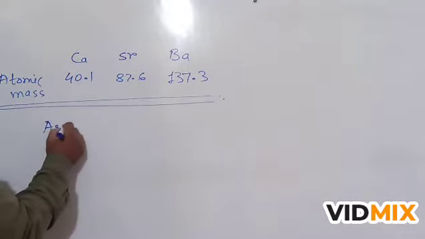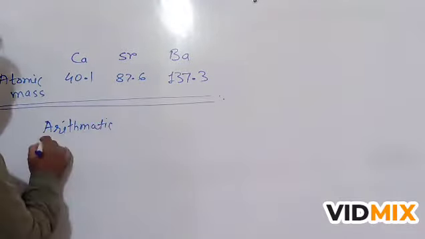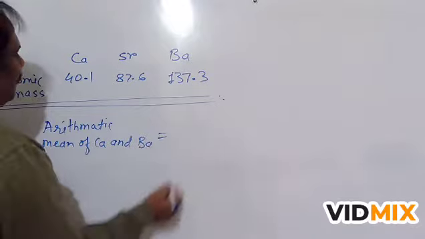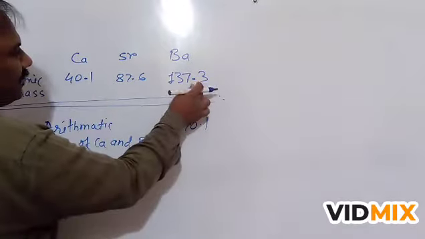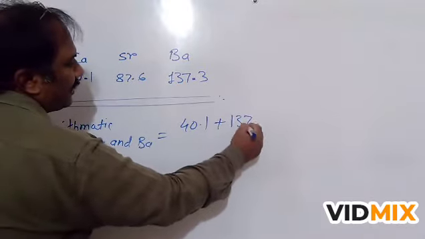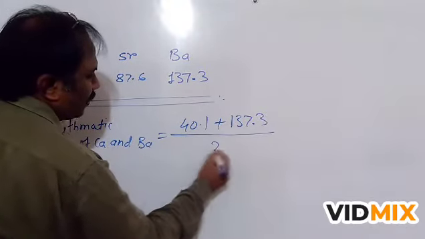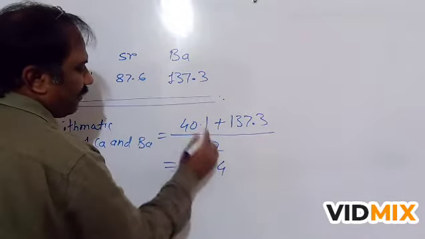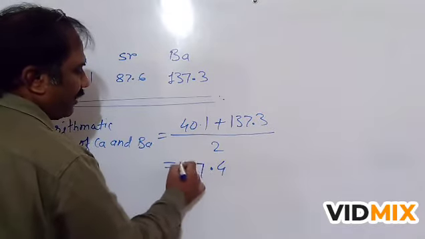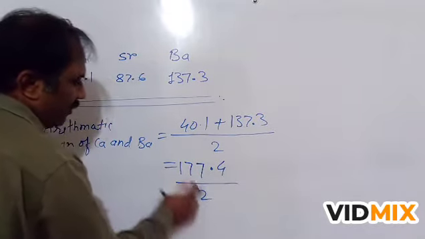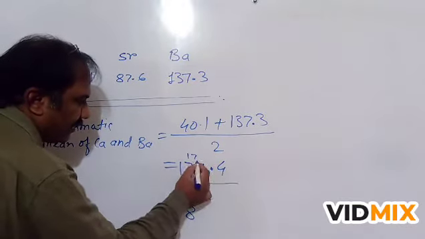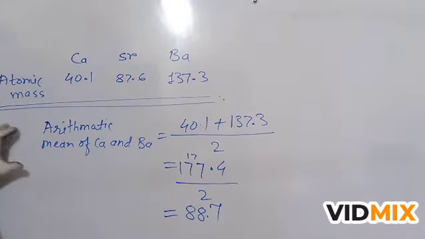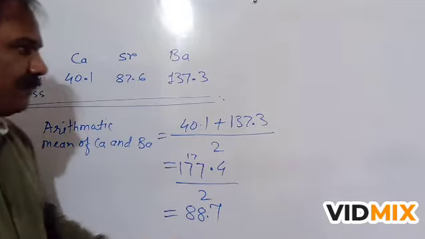So the arithmetic mean of calcium and barium is 40.1, plus barium, 137.3, upon 2. That gives 177.4 upon 2, which is 88.7.